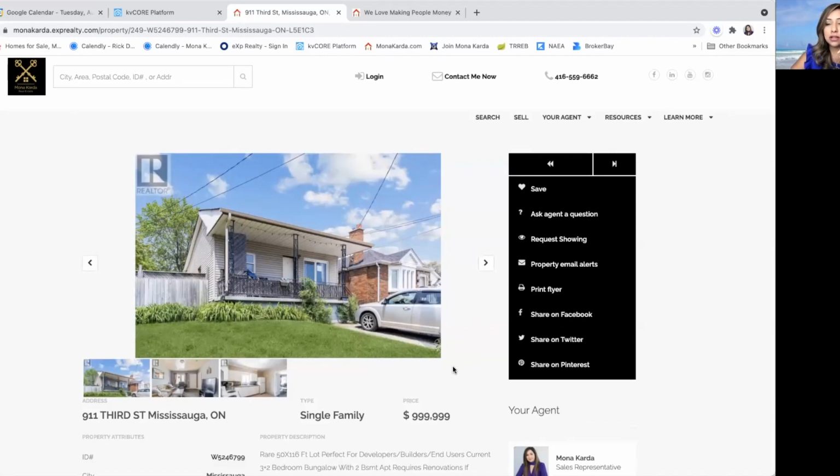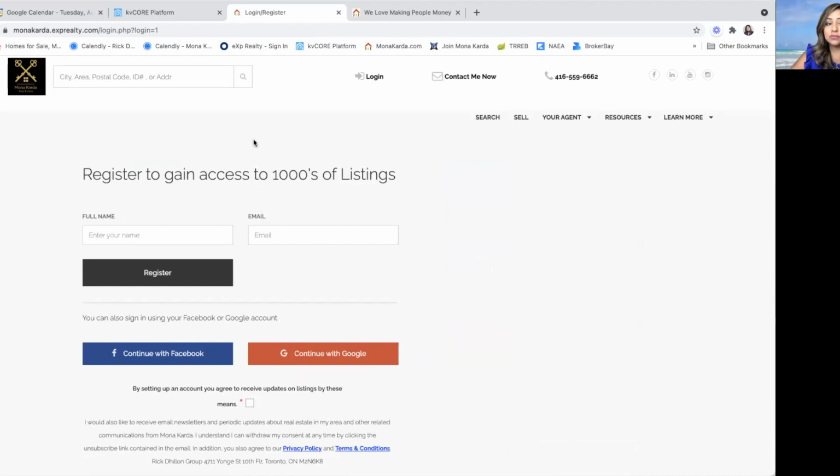You want to tell all your clients to log into your website. You want them to register, so that every time they come back to your website, they're not going to see login here. They're going to see their name. It will say Mona Smith. That's what they would see if that was the contact that's logging in.